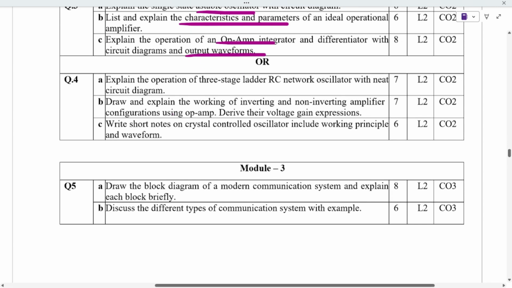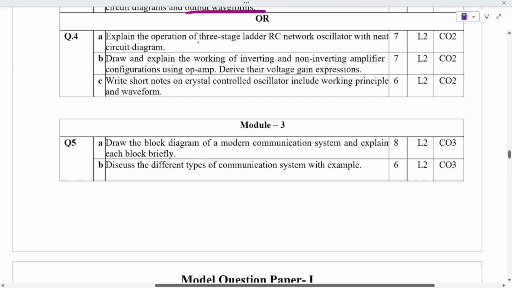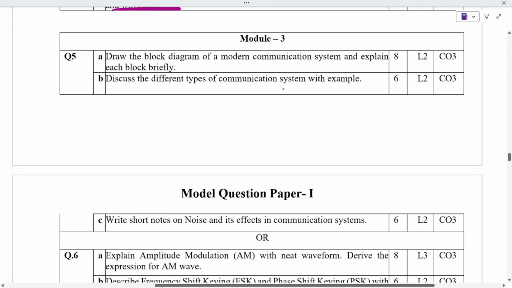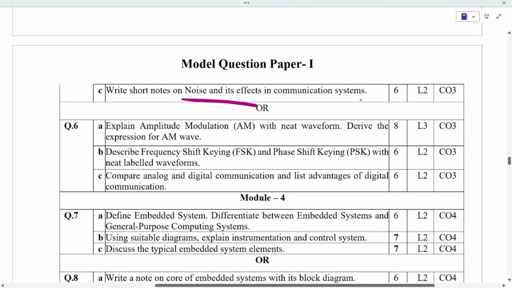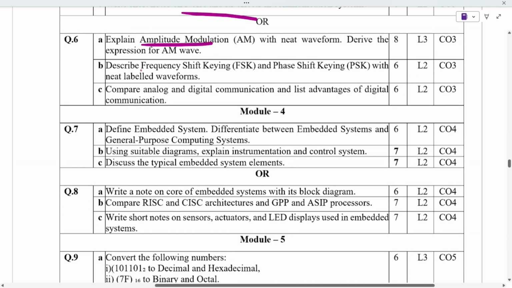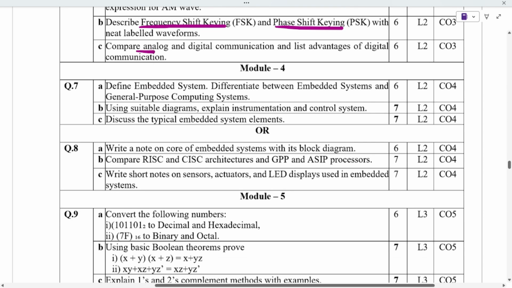Next is the operation of a three stage ladder, and we have to draw the diagram also. Next is the op amp, which is repeated again, and the working principle and waveform of a crystal controlled oscillator. Next is module 3, about DC machines and types of communication systems, modern communication systems, and noise. For effective communication, there is AM, that is amplitude modulation, FSK, that is frequency shift keying, phase shift keying and all. We have to write the difference between analog and digital, and also mention the advantages of digital.